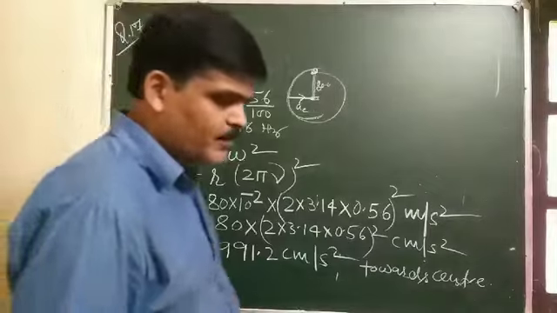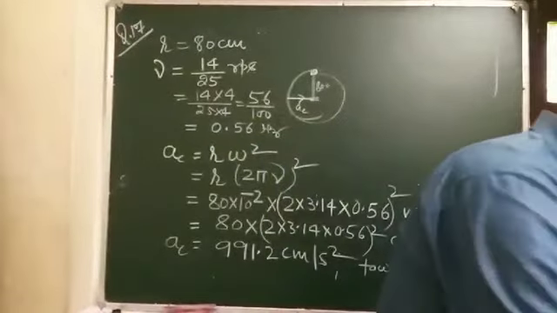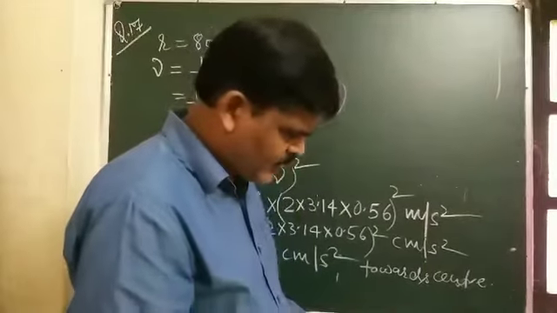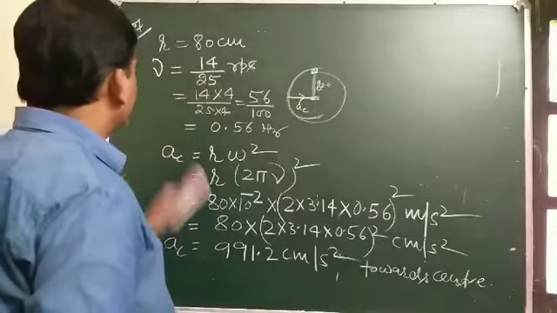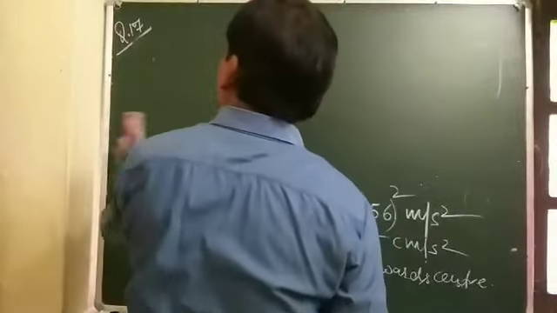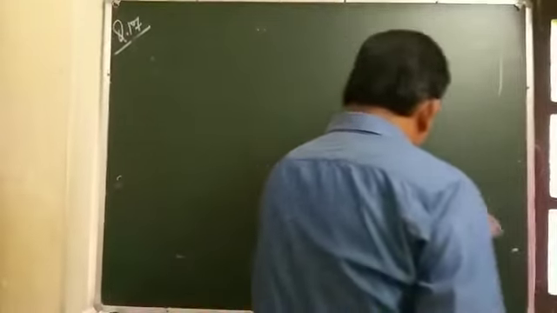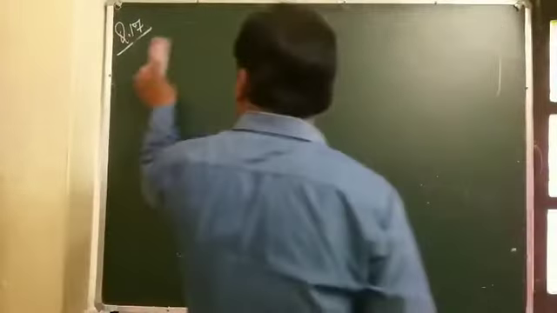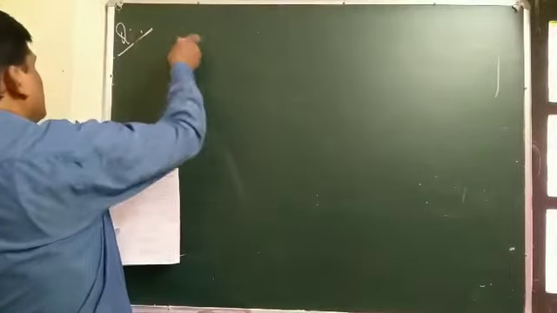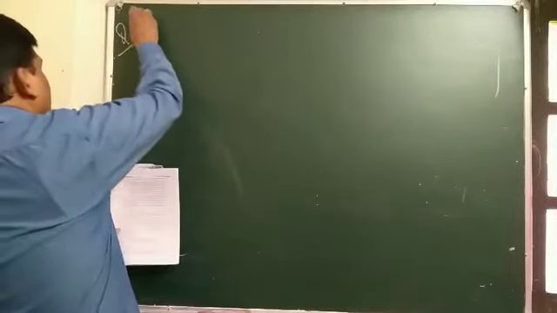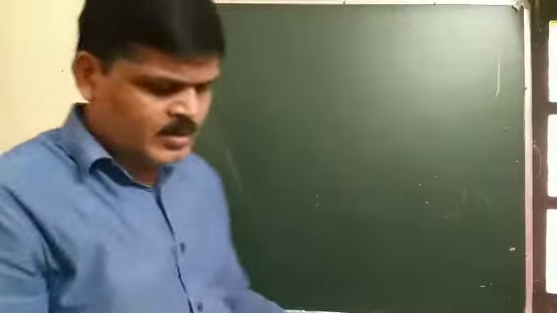Next question, student, question number 18. Listen.